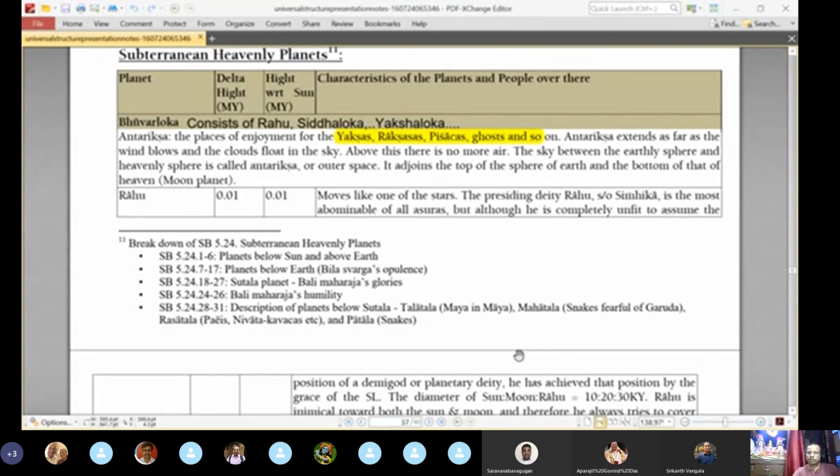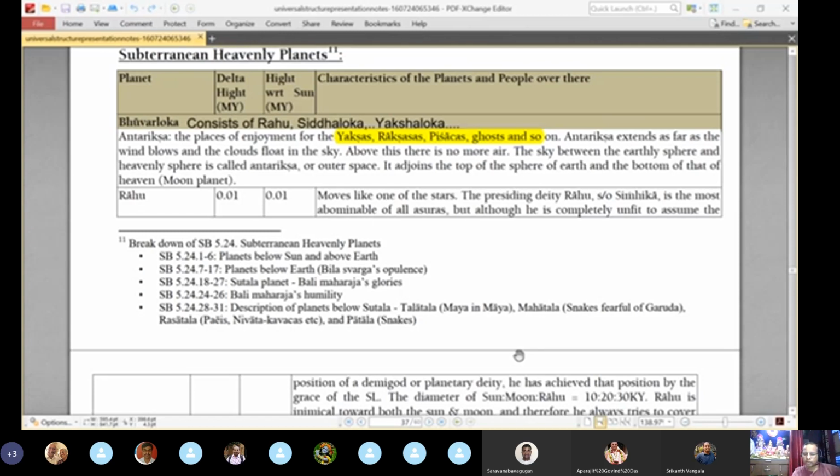Okay, so that is what is actually mentioned. Rahu is seen as the most abominable of all asuras, but although he is completely unfit to assume the position of a demigod or planetary deity, he has achieved a position by the grace of the Supreme Lord. Then some technical details are given.